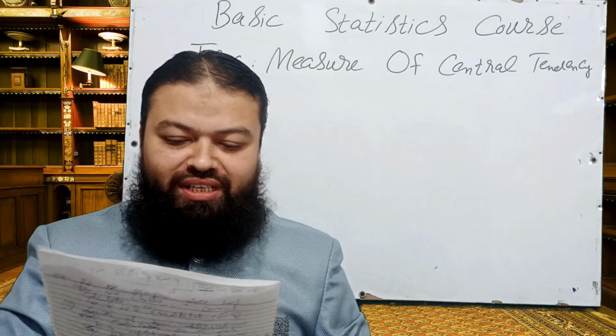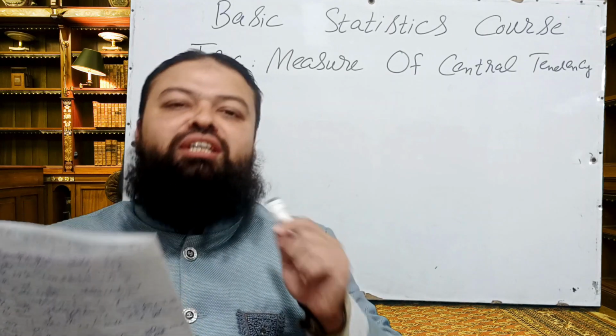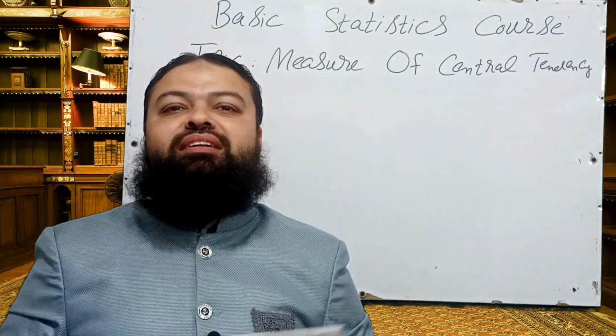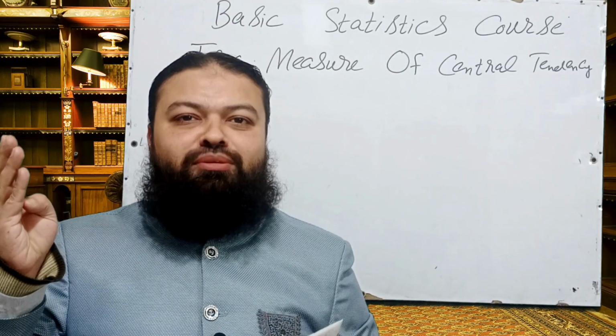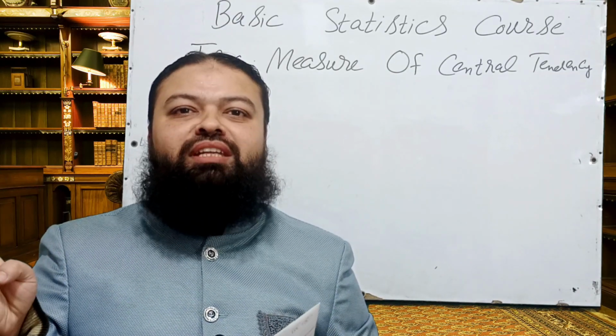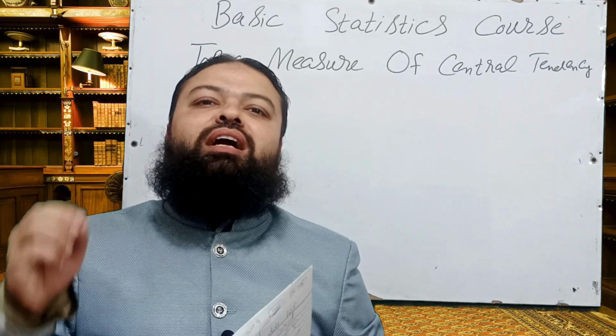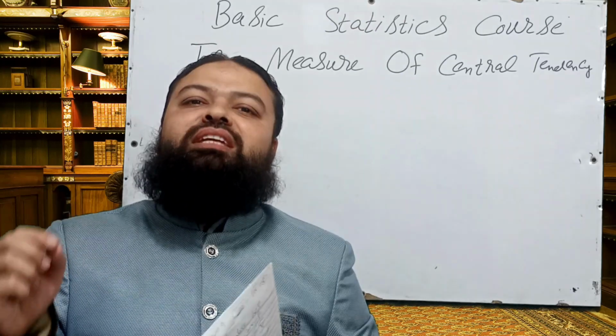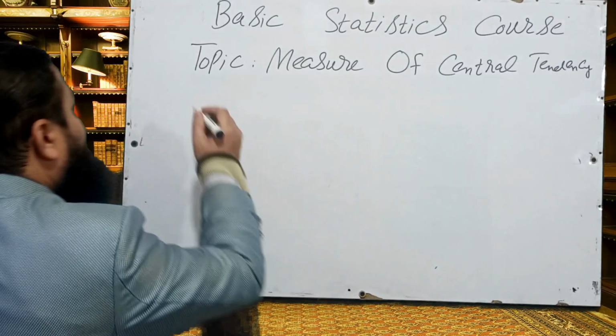Let's start. Number 1, mean is a measure of... It is a very important one. We all know that arithmetic mean, geometric mean, harmonic mean, median and mode are the measures of location. They are also called measures of central tendency.